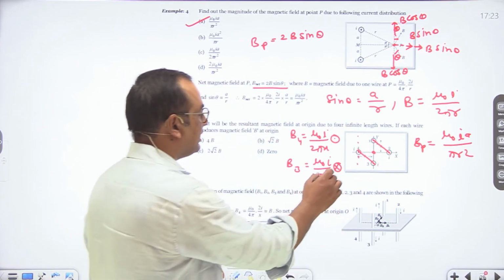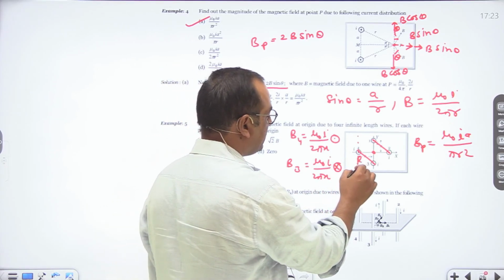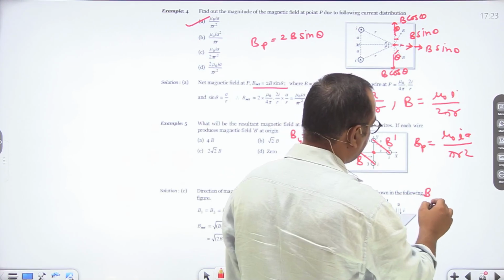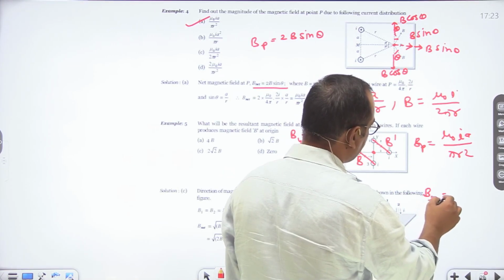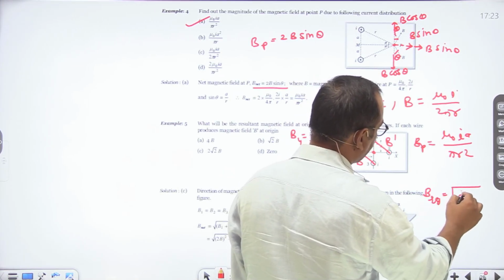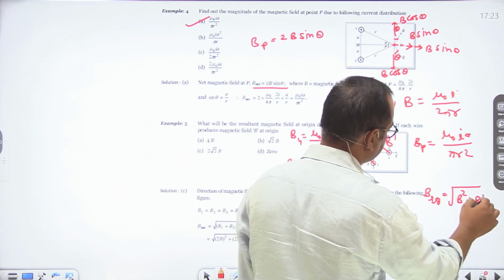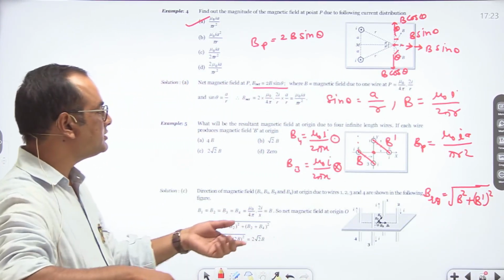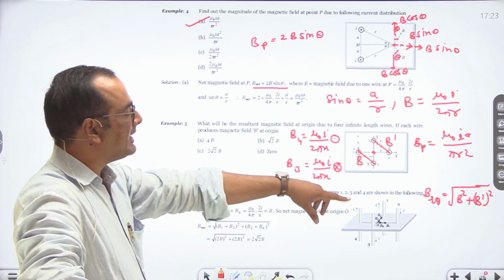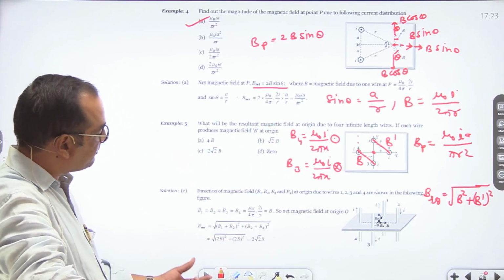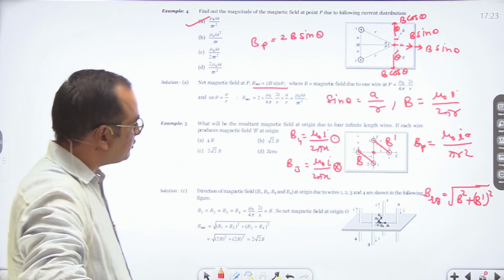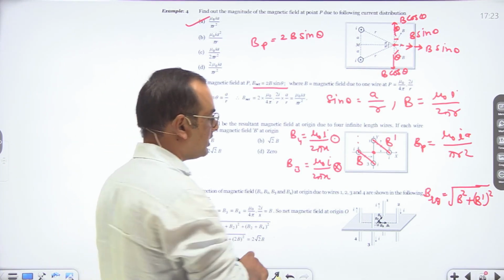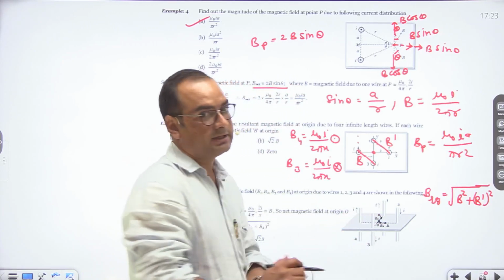So let us say its magnetic field is B, and its magnetic field is B dash. So resultant magnetic field B resultant is equal to root of B square plus B dash square. It can be calculated from here, and B is B1 plus B2 and B dash is B3 plus B4. So it can be calculated from this relation. So that's it from this topic.